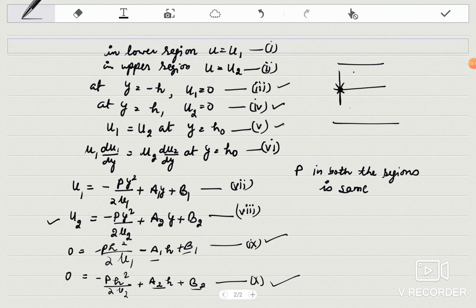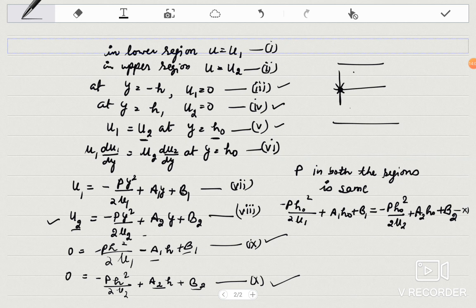Now we will use the fifth condition, which says that u1 is equal to u2 at y is equal to h naught. u1 at y is equal to h naught will become minus p h naught square upon twice mu1 plus a1 h naught plus b1, and this is equal to u2 at y is equal to h naught, which is minus p h naught square upon twice mu2 plus a2 h naught plus b2.